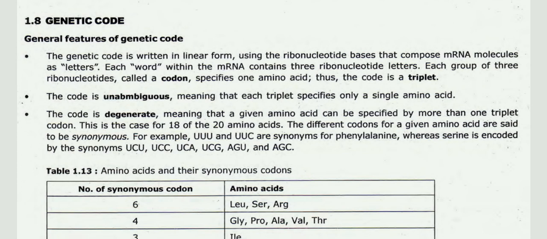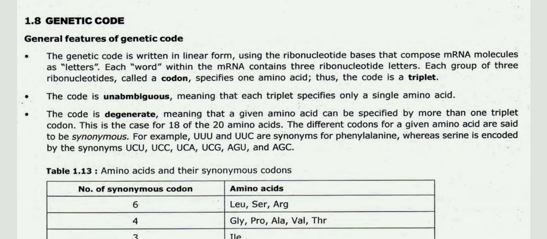In this video, we are going to have a quick recap about the genetic code, general features of the genetic code. The genetic code is written in linear form using the ribonucleotide bases that compose mRNA molecules as letters. Each word within the mRNA contains 3 ribonucleotide letters. Each group of 3 ribonucleotides, called a codon, specifies one amino acid. Thus, the code is a triplet.